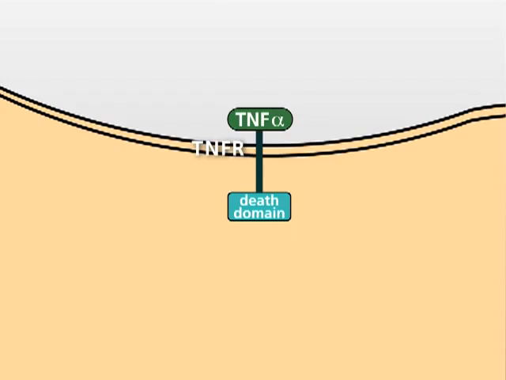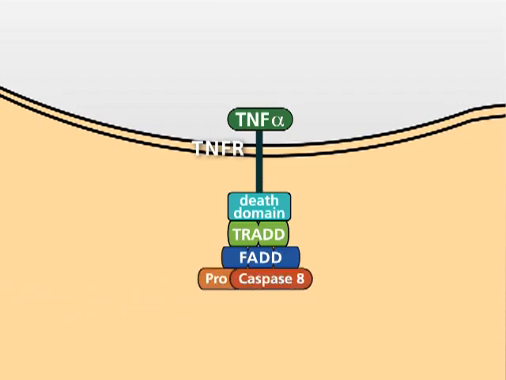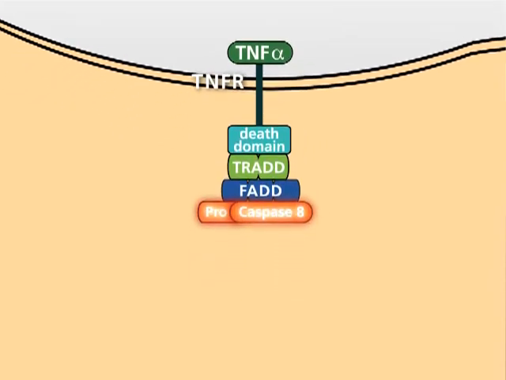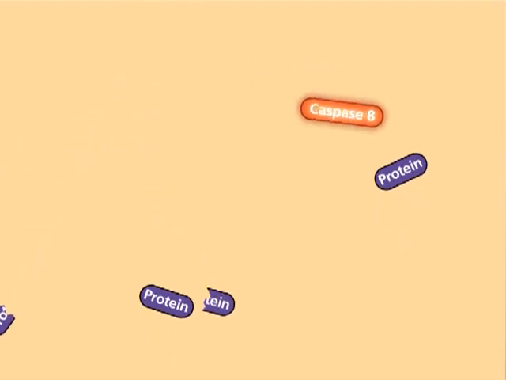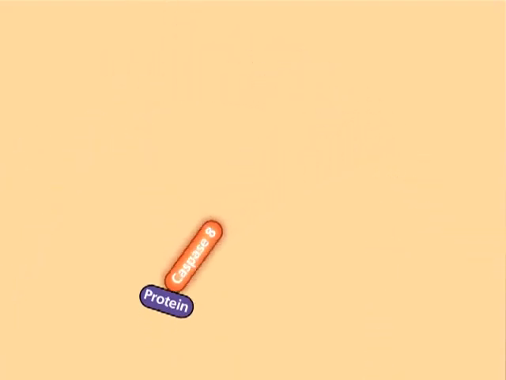The first protein that binds to the cytosolic part of the receptor is the TNF receptor-associated protein with death domain, or TRADD. Next, the protein Fas-associated protein with death domain binds, which recruits procaspase 8. This protease is able to autocatalyze the hydrolysis of its inhibiting segment, leading to active caspase 8, which disassociates from the receptor and is then able to initiate the caspase cascade.